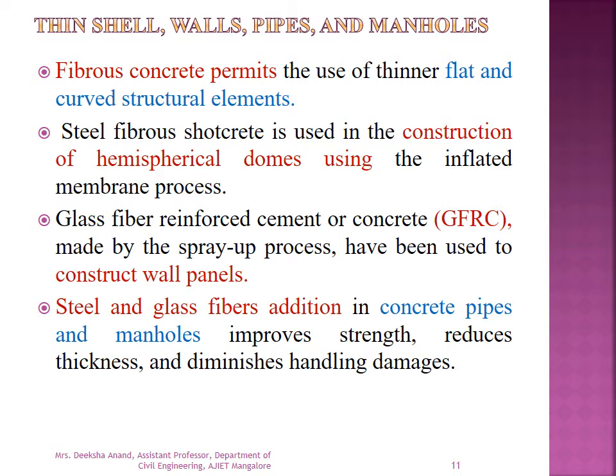Glass fiber reinforced cement, that is GFRC, made by spray up process, has been used to construct wall panels. Steel and glass fiber addition in concrete pipes and manholes improves the strength, reduces thickness, and diminishes handling damages.